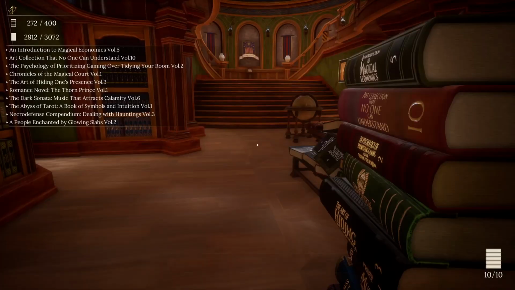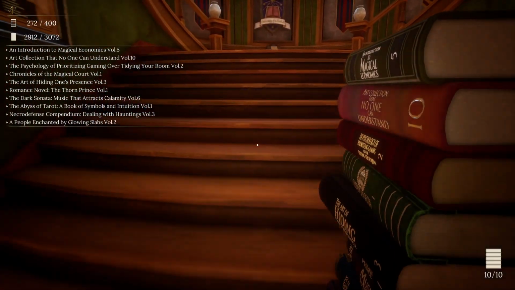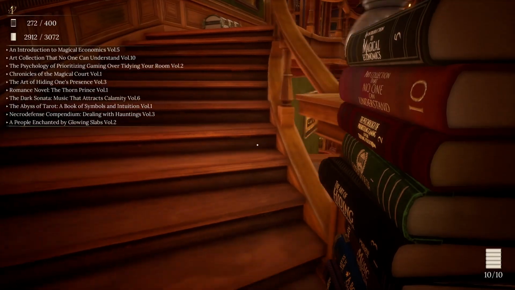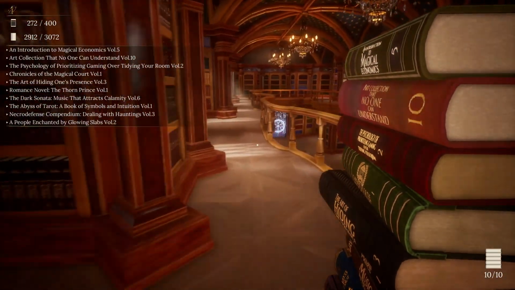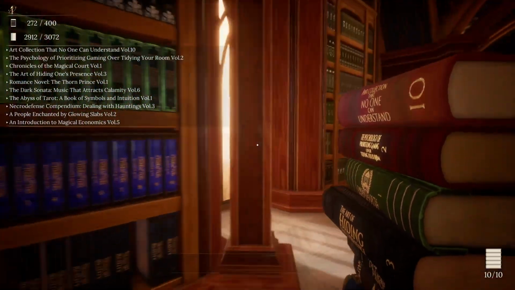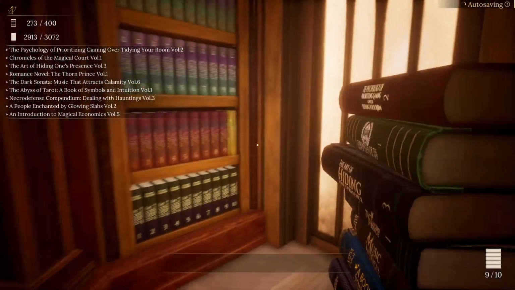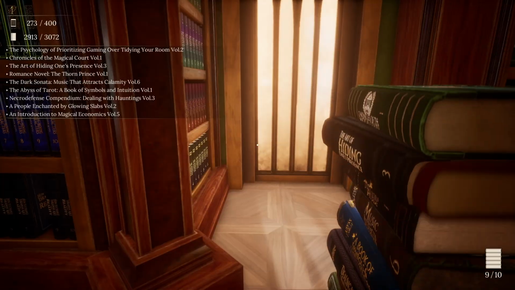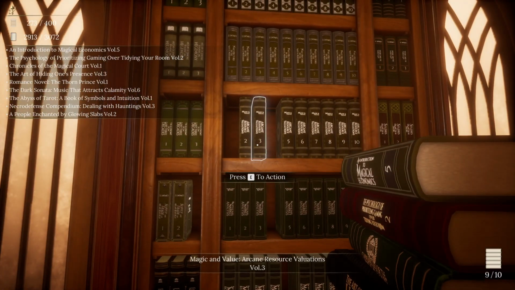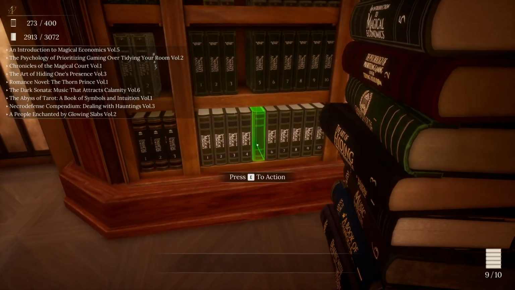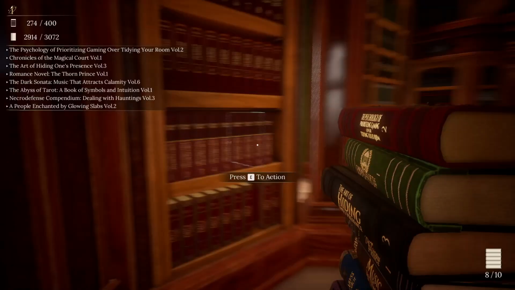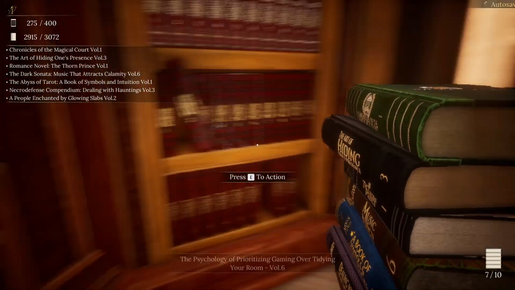Next 10. Economics, Art, Psychology, Jurisprudence, Stealth, Romance, Music, Divination, Necromancy, and Otherworld. So, Art Collection That No One Can Understand, Volume 10. Does that complete that off? Yep. Introduction to Magical Economics, Volume 5, completing that one off. Psychology of Priorities in Gaming, Over Tidying Your Room, Volume 2 goes right here.